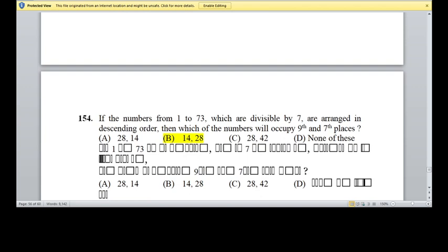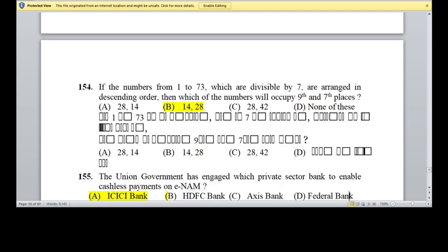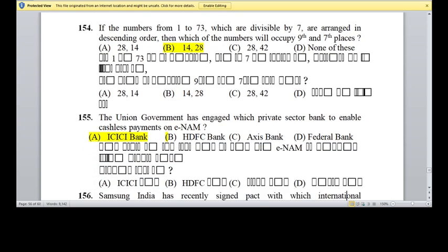If the numbers from 1 to 73 which are divisible by 7 are arranged in descending order, then which number will occupy 9th from the 7th place? Option D, 9th digit will be 14 and 7th will be 28.